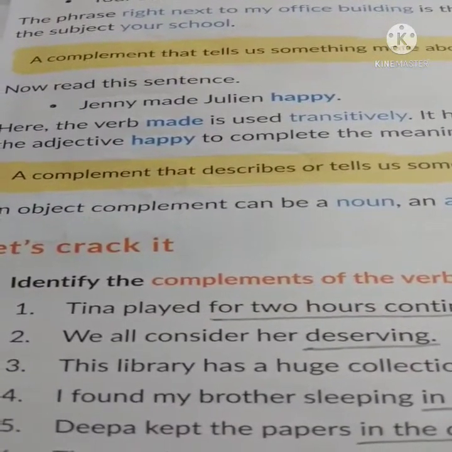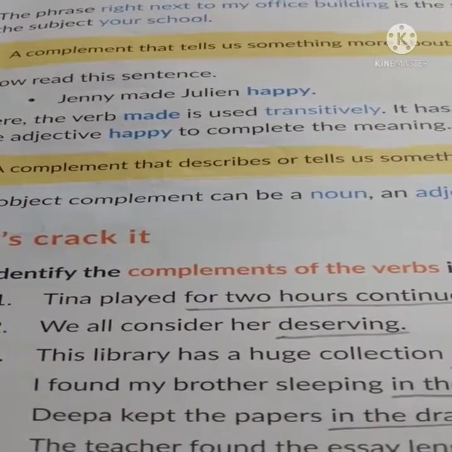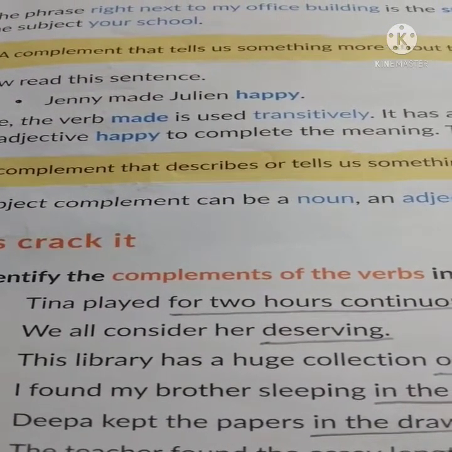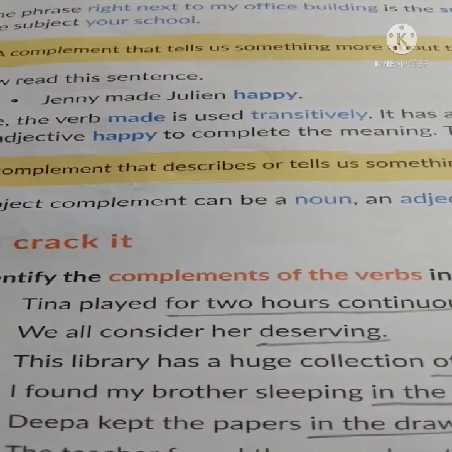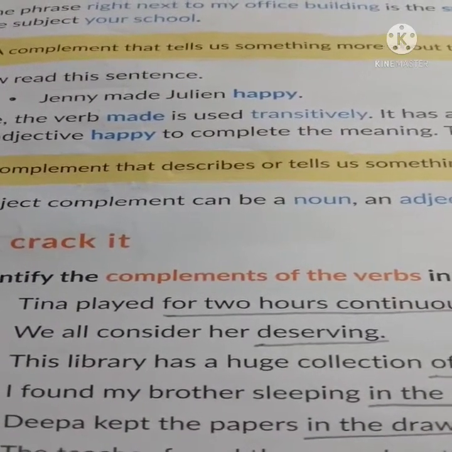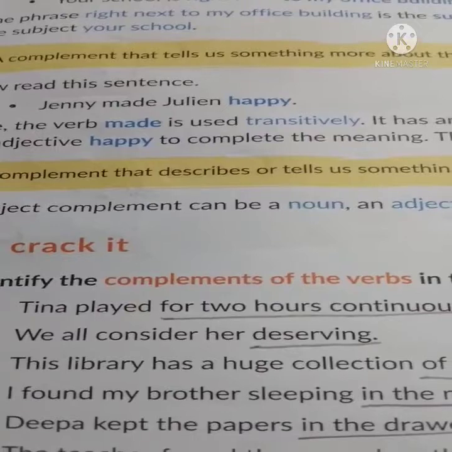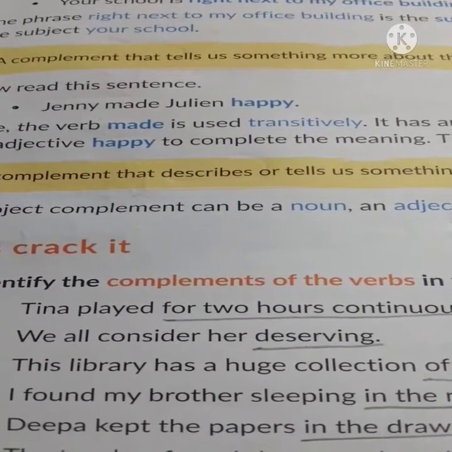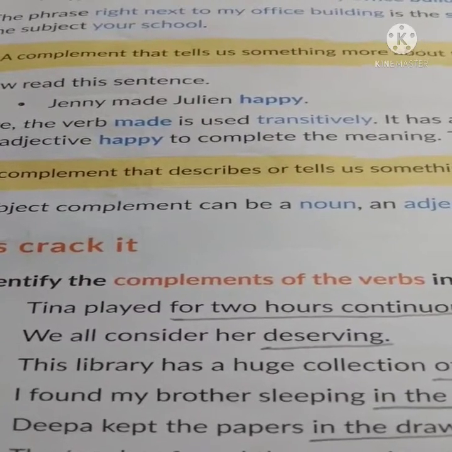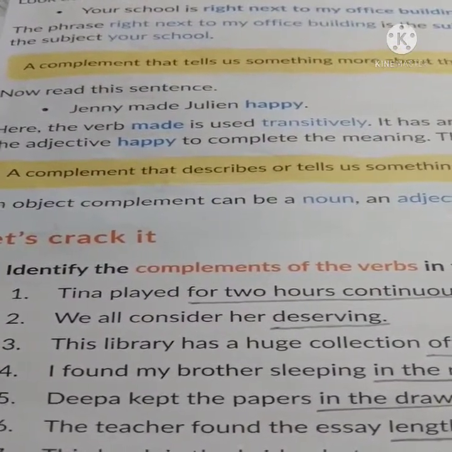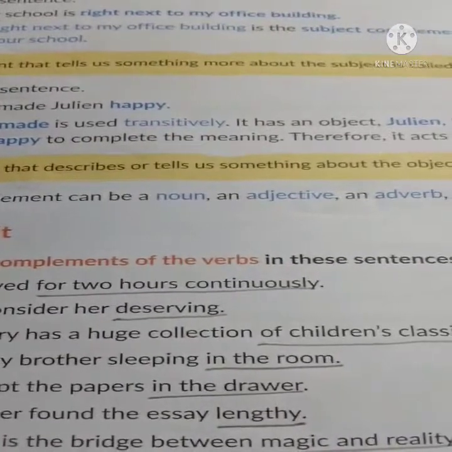So in this sentence, Jenny made Julian happy. Here Jenny is the subject and Julian is the object, because Jenny is placed before the verb made and Julian is placed after the verb made. So the word happy is for Julian, because Jenny is making Julian happy. So here the verb made is used transitively.